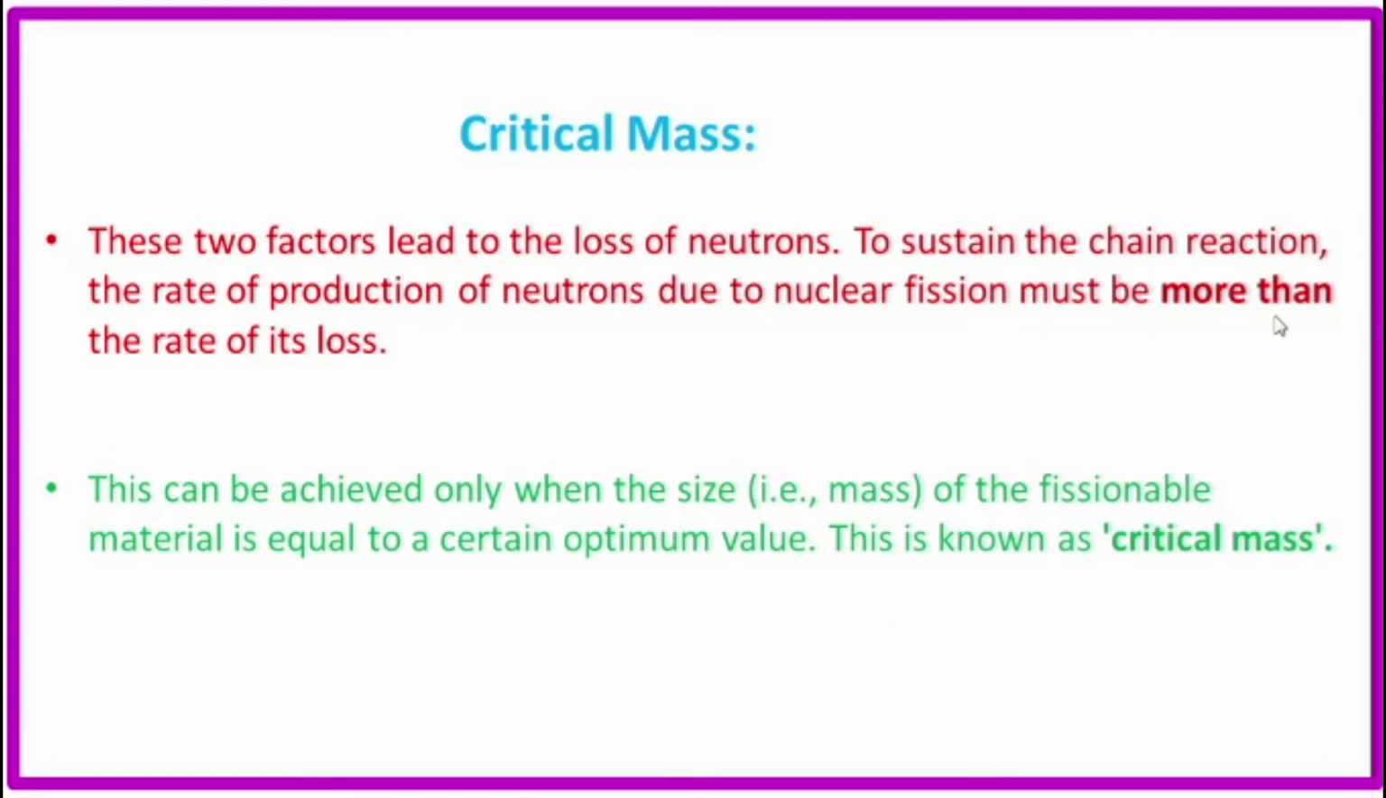A chain reaction is possible when the rate of production of neutrons due to nuclear fission is more than the rate of their loss. We compare the production with the loss; if production of neutrons is more than loss, it is easy to sustain the chain reaction. This can be achieved only when the size, that means mass, of the fissionable material is equal to a certain optimum value. Optimum means favorable. Okay. So this is known as critical mass.